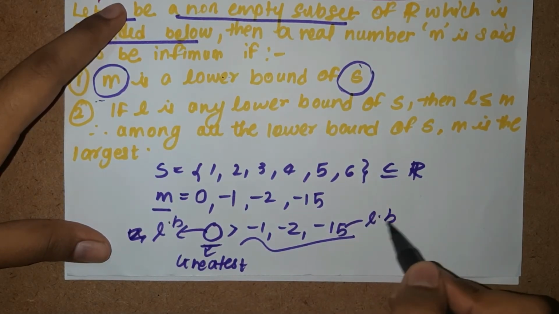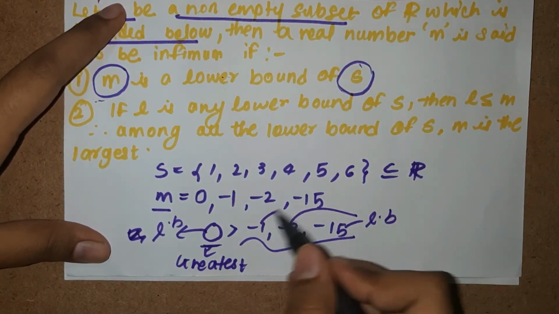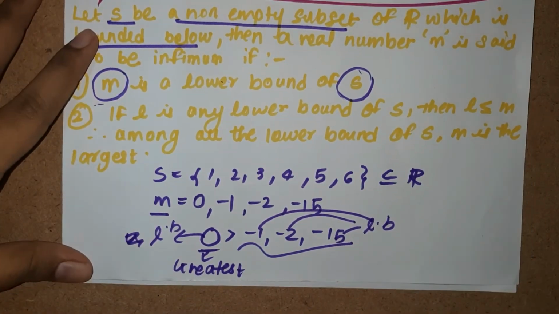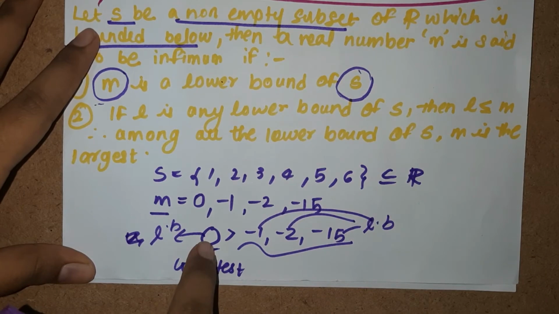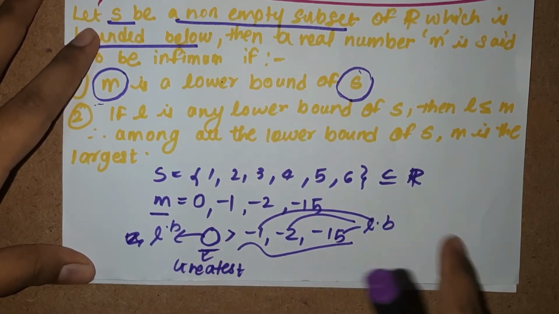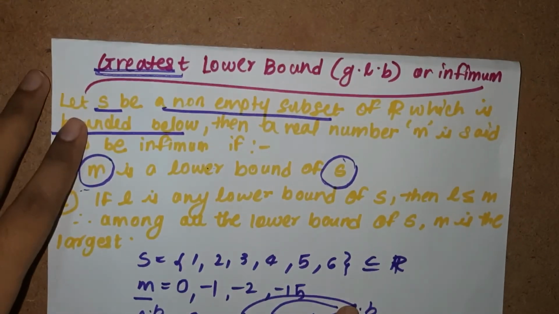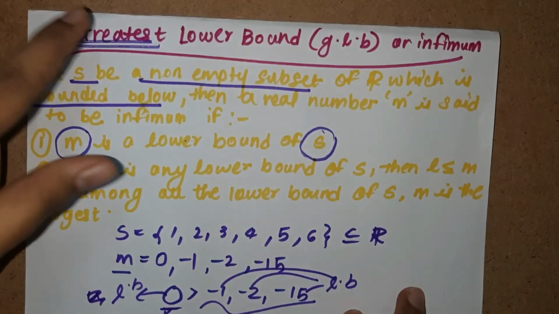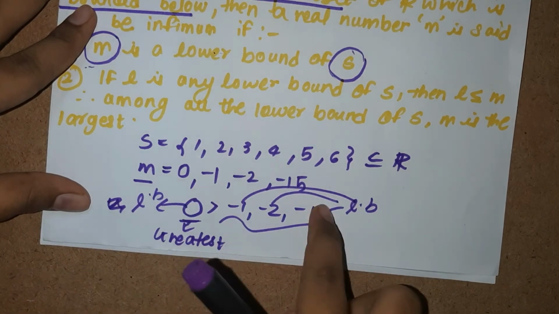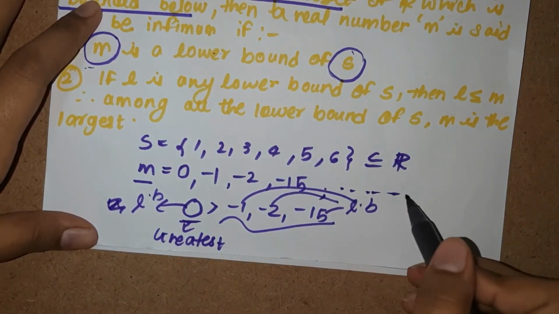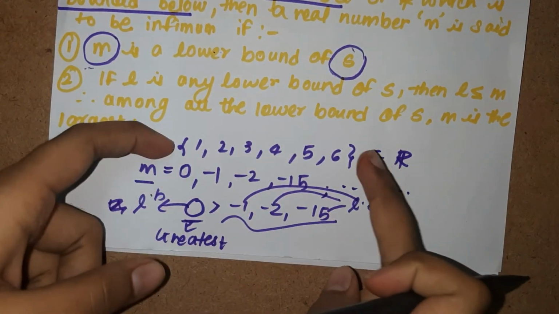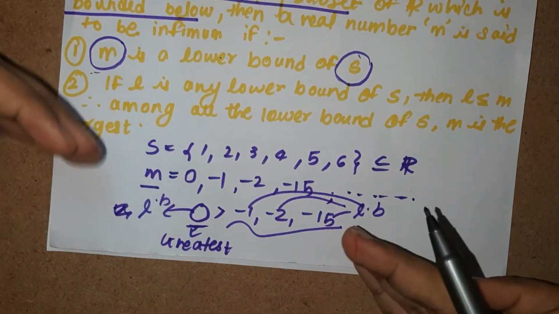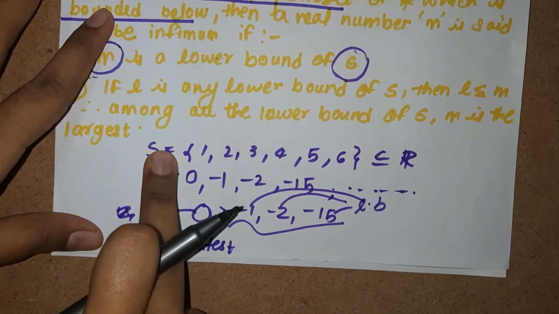This is a lower bound, no doubt. This is a lower bound. This is a lower bound. But 0 is the greatest, the largest number. It is the biggest number. It is bigger than all of these other lower bounds. And what we have is the greatest lower bound. All of these are lower bounds. We know that. Which one is the greatest? 0 of all of these. Okay, -15 and so on. All the numbers which are less than these numbers are all going to be lower bounds of set S, right?